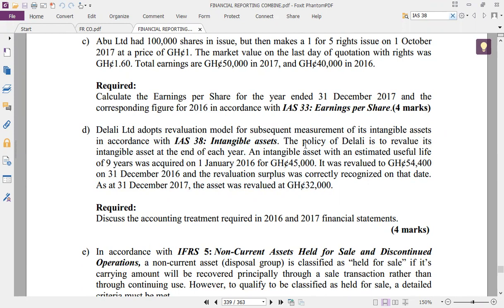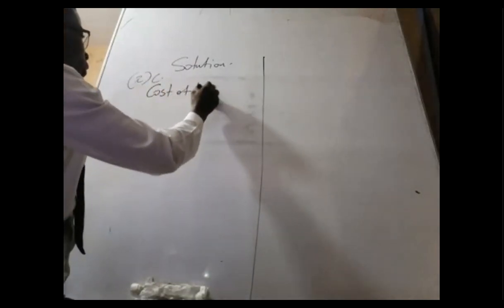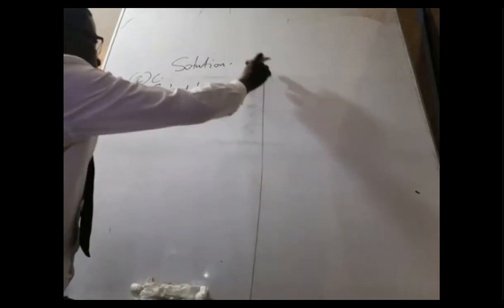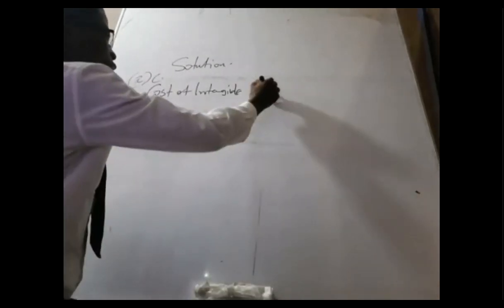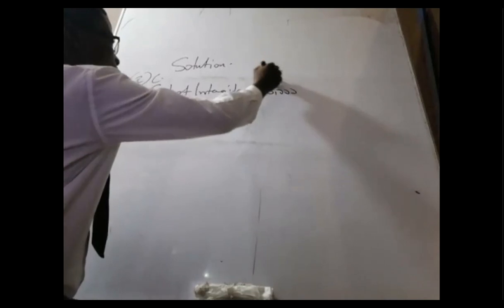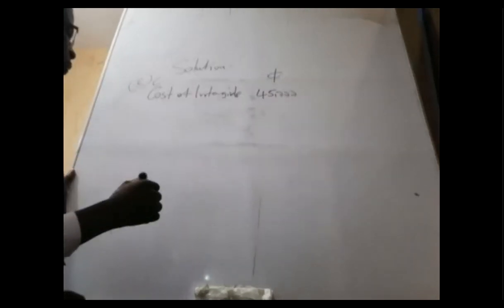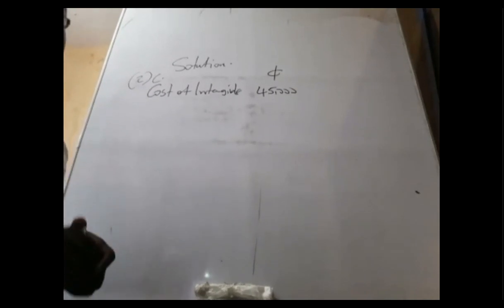I start from here. The policy of the company is to revalue its intangible assets at the end of each year. Okay. An intangible asset with an estimated life of 9 years was acquired on January 1st, 2016 for 45,000. So I'll go and write it. Cost of the intangible assets. They told us that is 45,000. You may be reporting in cedis; it can also be in dollars. So I'll put 45,000 down.